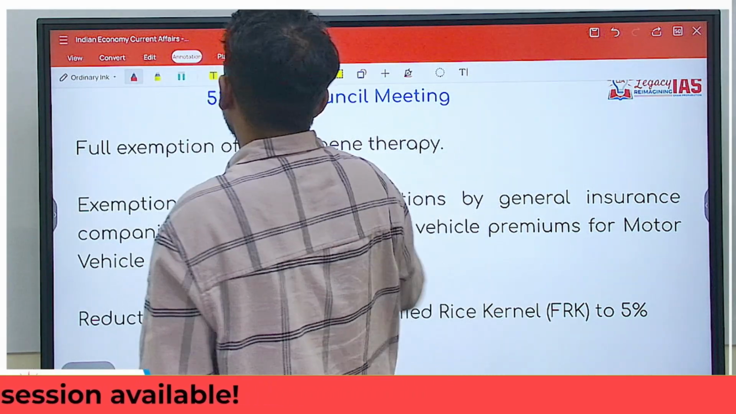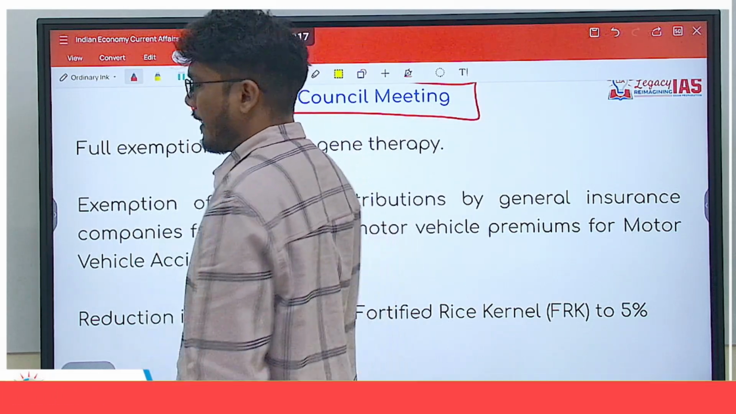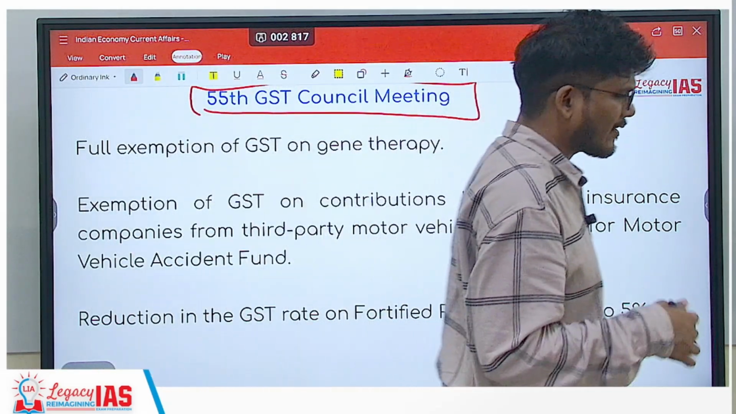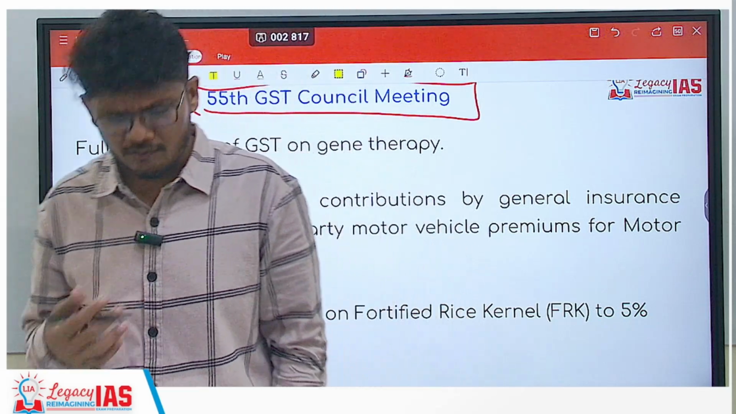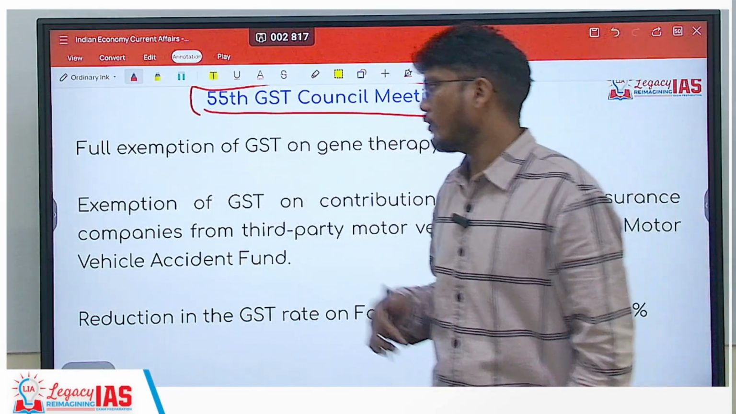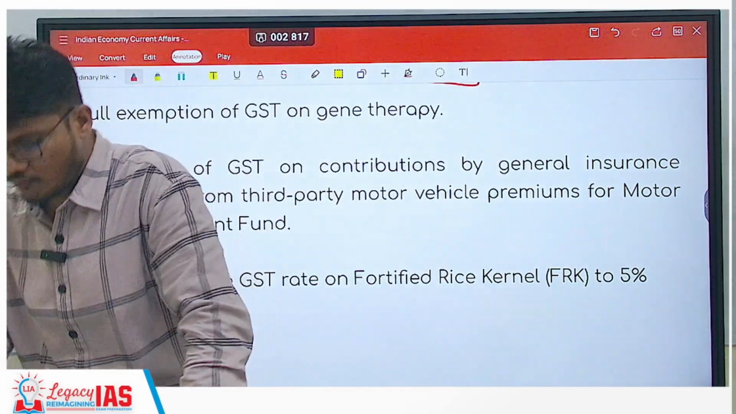Moving ahead, the 55th GST Council meeting took place. Right, what is GST Council? Whatever the GST rates are changing, whenever you are getting exemption, changing from one rate to another, all these decisions are taken by the GST Council. All right. Now this 55th meeting took place. Now in this meeting, what all were the important things?